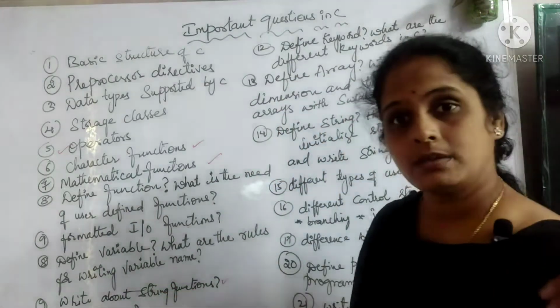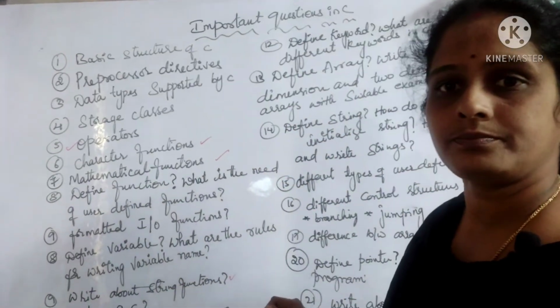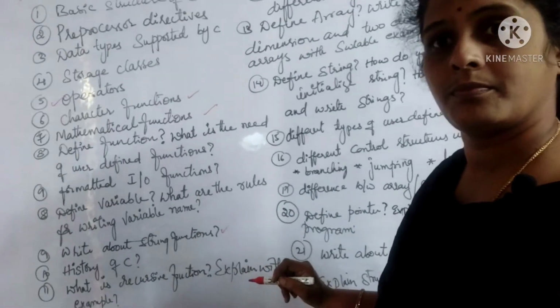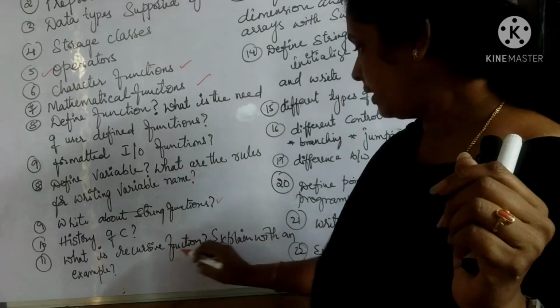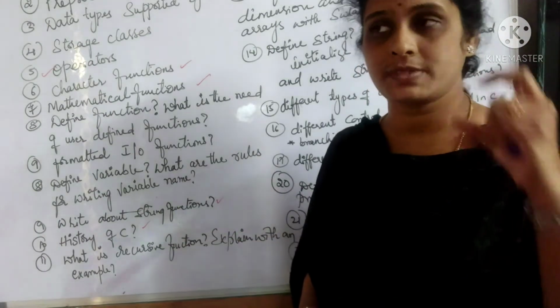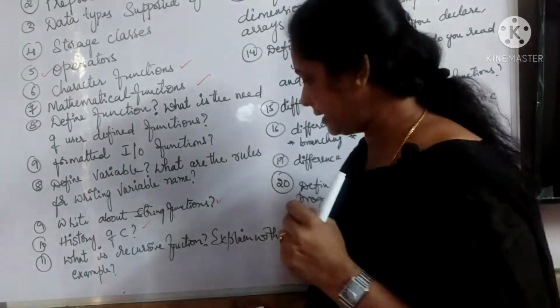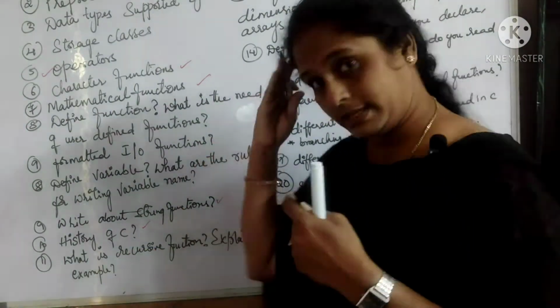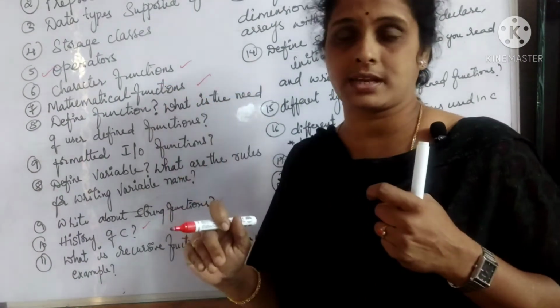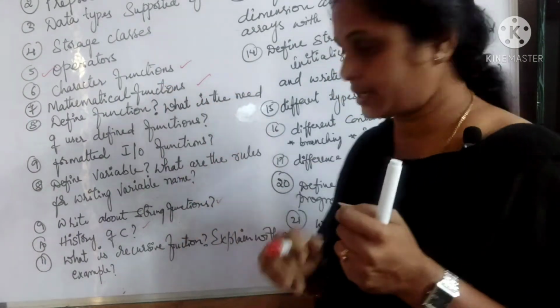Then you have to write about what is the history of C. How did C evolve and all? You need to write about that. Then what was the basic stage of C when it started, and what is the stage now? What is its version that we are using now?